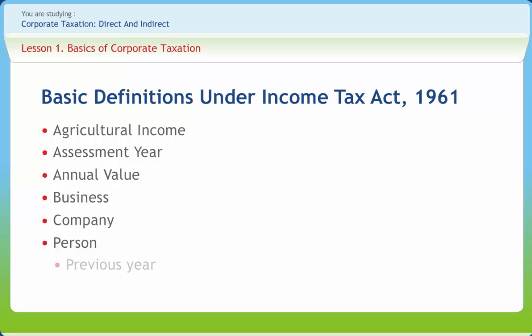Next is previous year. Previous year, PY, means the financial year immediately preceding the assessment year. In case of a business or profession which is newly started, the previous year commences from the date of commencement of the new business or profession up to the next 31st day of March.